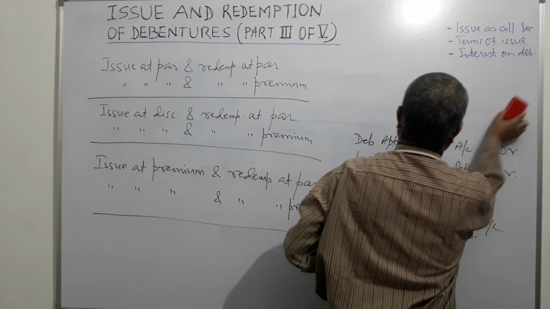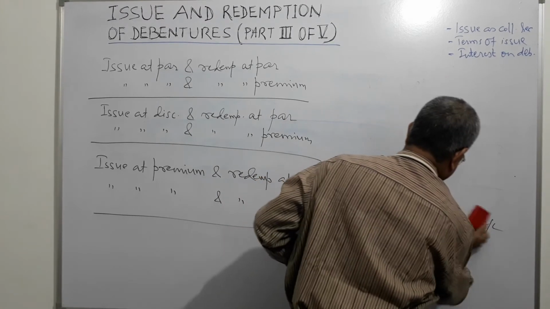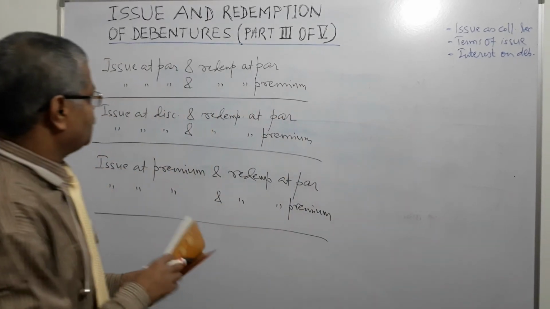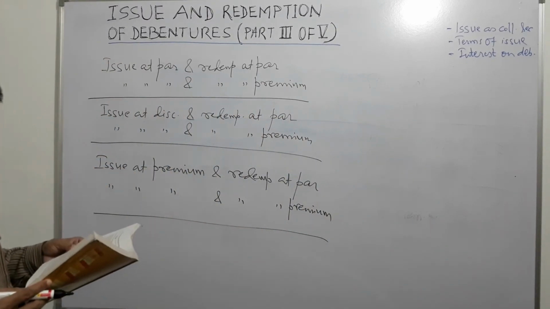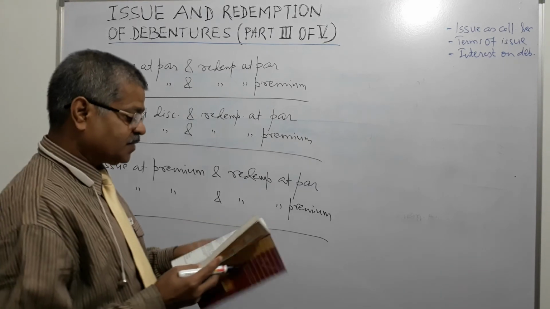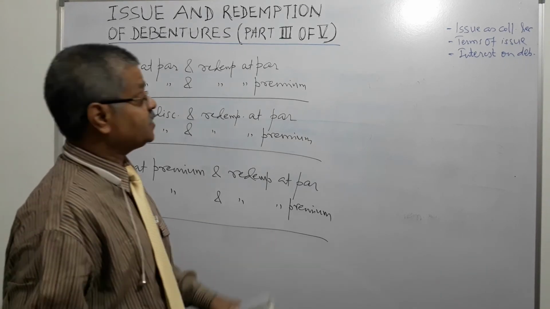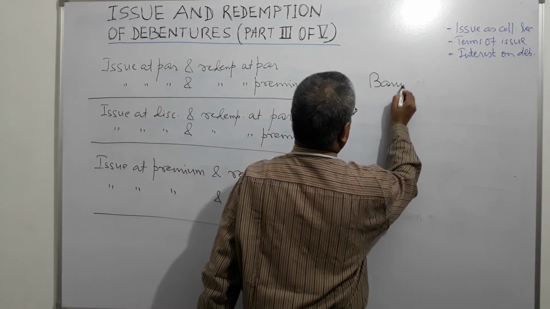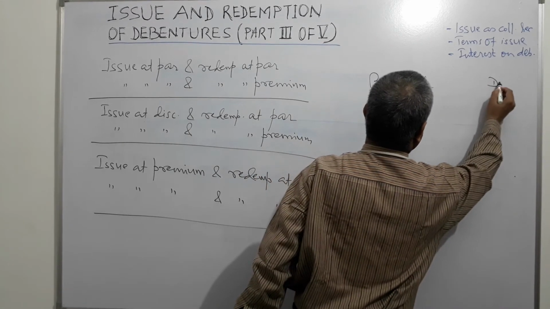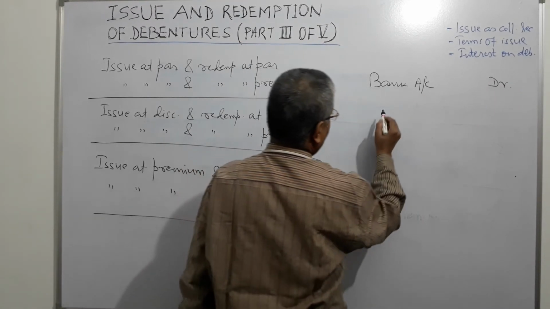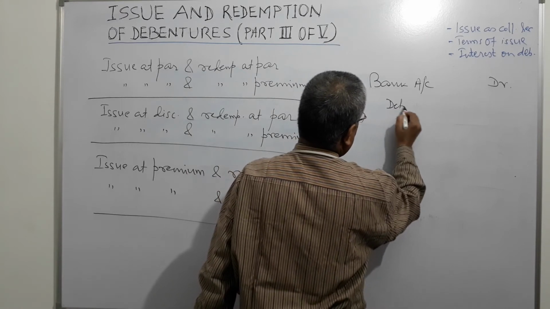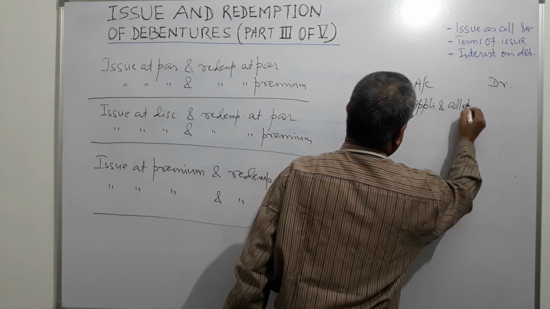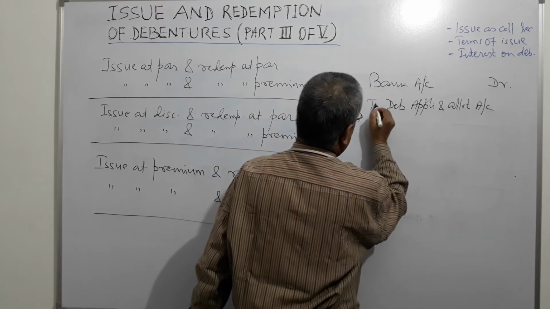Now we go to the next. What is the next one? Next one is issue at discount and redemption at par. What is happening here? Once again, first step will be the same. Bank account debit, and what do you credit? Debenture application and allotment account, right?